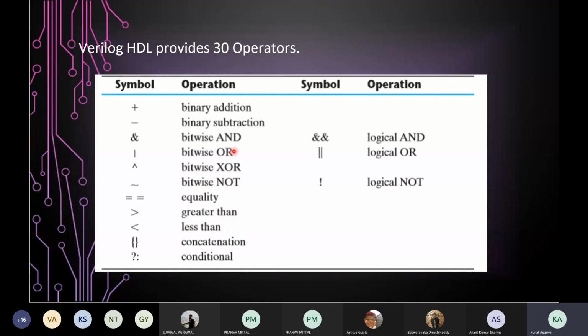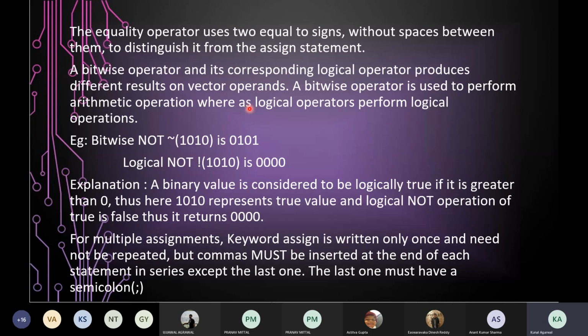Okay, now see that here there are two types of operators. One set we can term as bitwise and another set we can term as logical. You need to understand the basic difference between the term bitwise and the term logical. As the name suggests, the bitwise will always perform arithmetic operations, and the logical operators will certainly perform logical operations. For example, consider this case when we have a vector operand 1010.